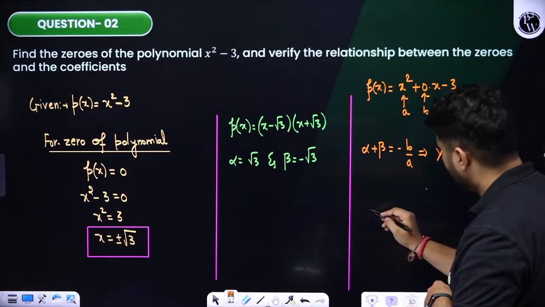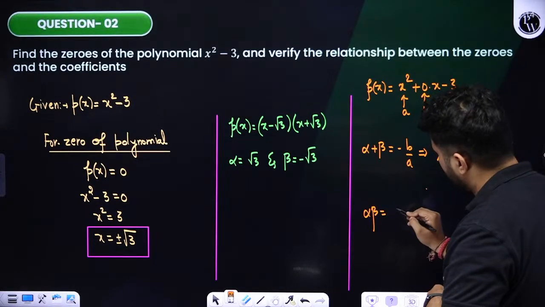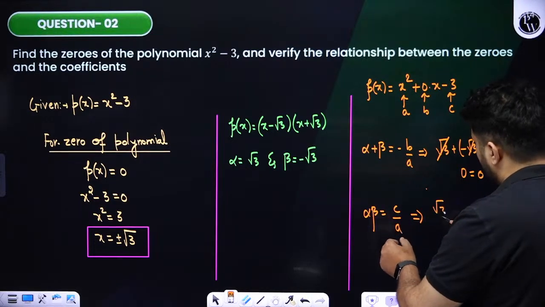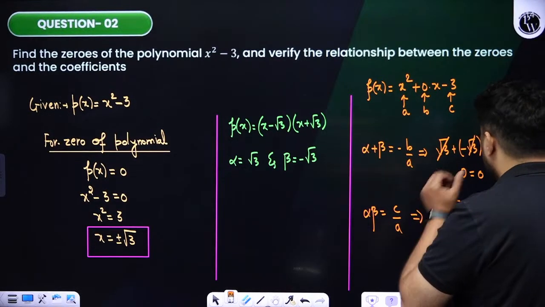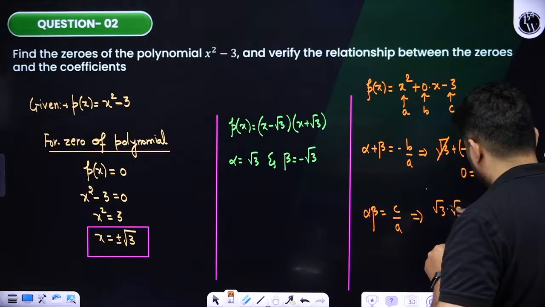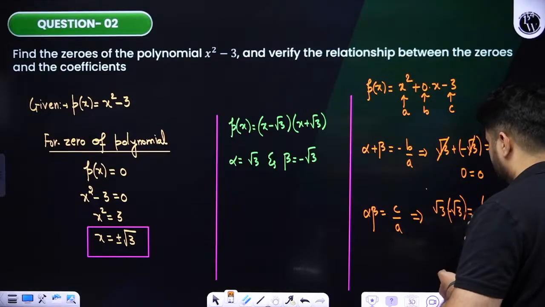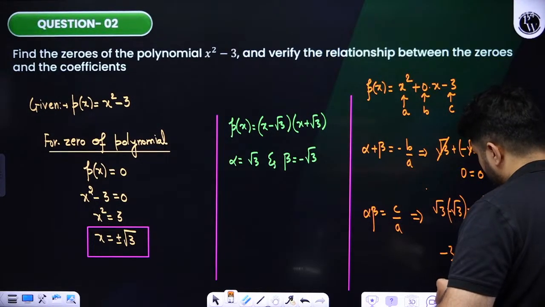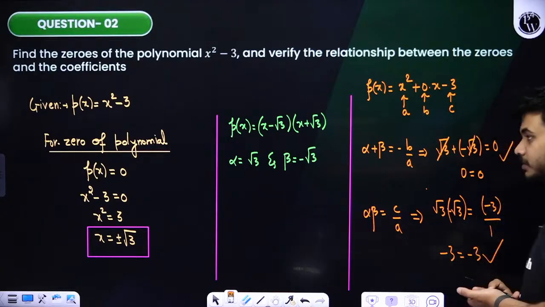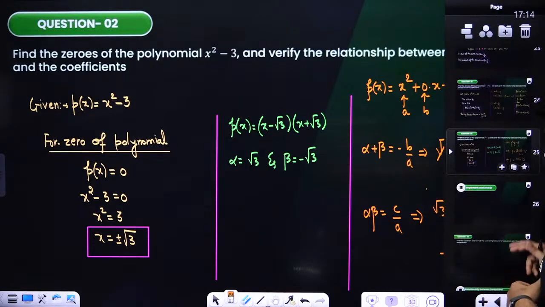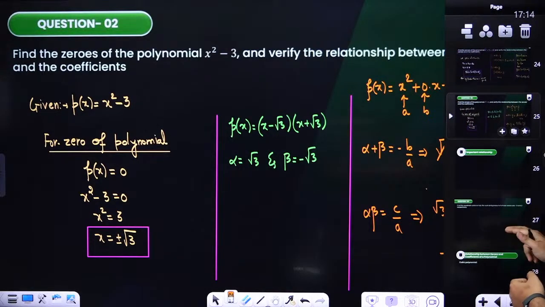Verified. Alpha into beta is nothing but what? C by a. So this means that, students, alpha value is root 3, beta value is root 3. C is nothing but minus 3 by 1. Sorry, this beta value is minus over here. So minus into this will be 3. Minus 3 is equals to what? Minus 3. This is also verified. Clear? Yes or no? So this is how we find the zeros of the polynomial, and we establish the relation.